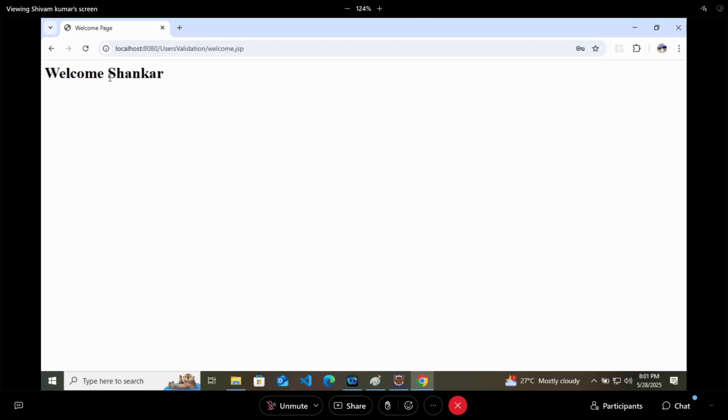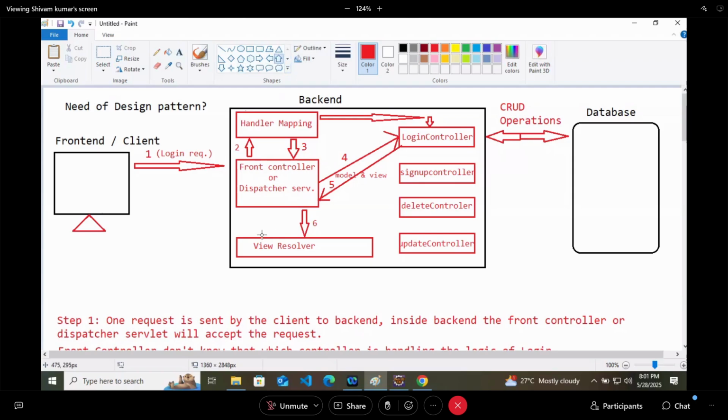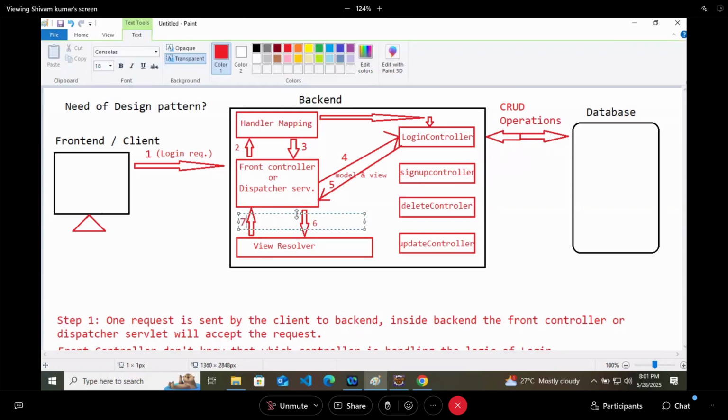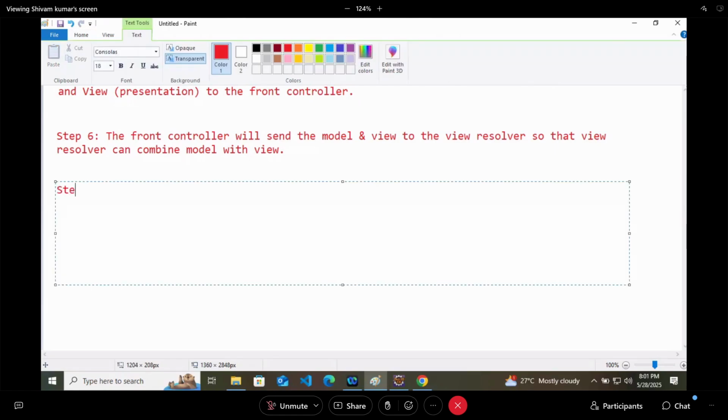After combining, the view resolver will send the page, or you can say the complete view. That is your step 7. The view resolver will combine the model with view and return the page to the front controller.